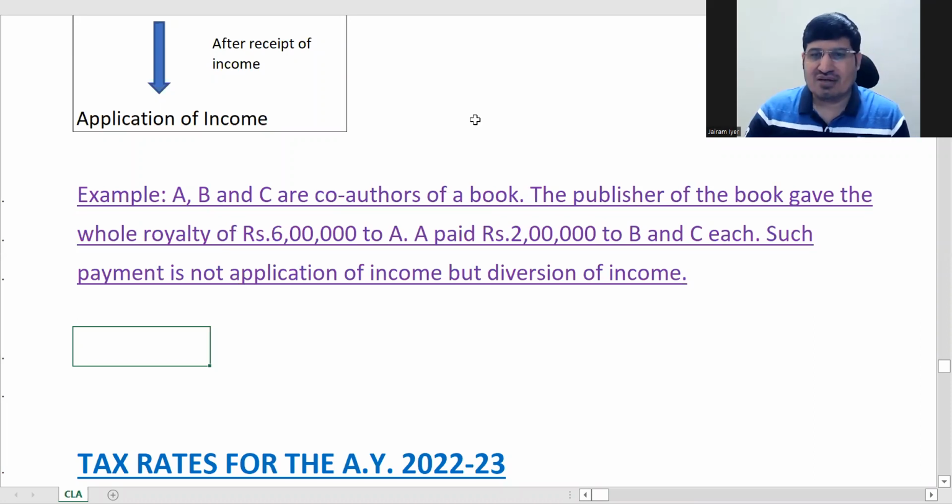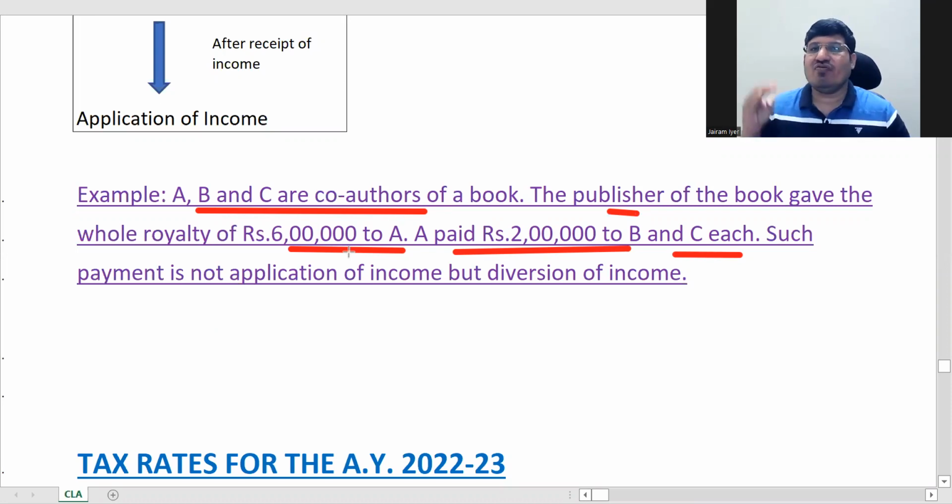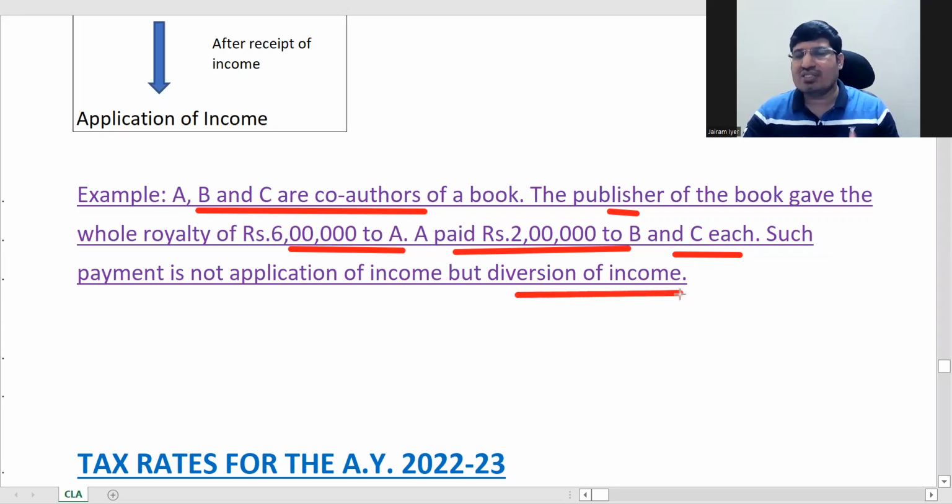Now here see, you have got A, B, and C. Three people are co-authors of a book. They have authored it together, but the publisher gave the money to A, 6 lakhs. Now A has paid 2 lakhs to B and 2 lakhs to C, one third each. But the publisher gave it to him, so that 4 lakhs which he was holding was not in his own name, correct? So when he has paid this 2 lakhs and 2 lakhs, it is nothing but diversion of income, because it was not his income in the first place. So this will be called a diversion of income.